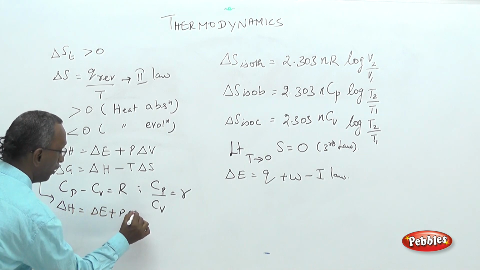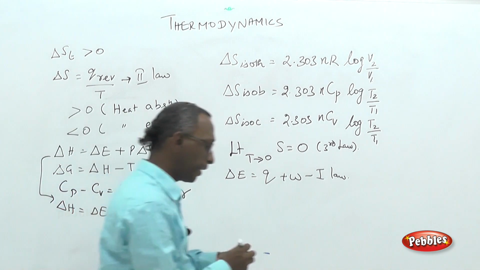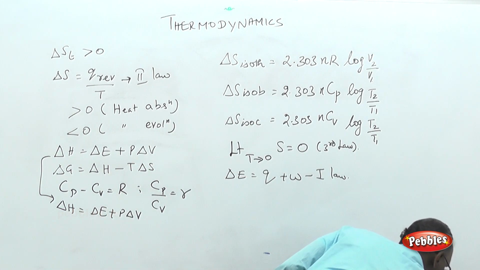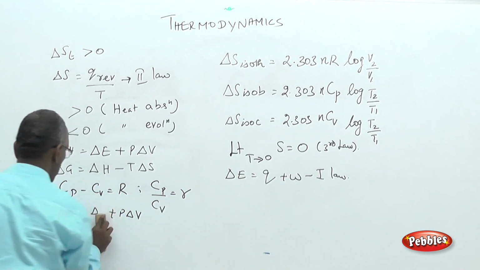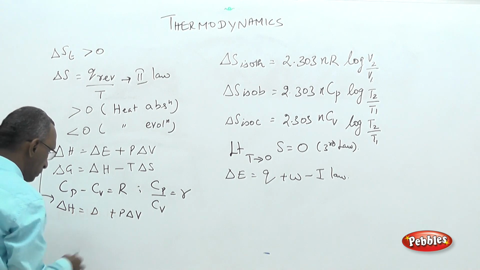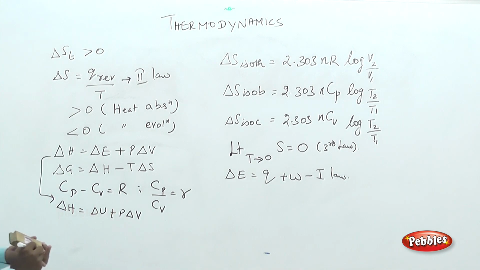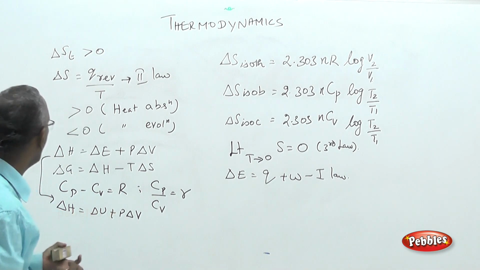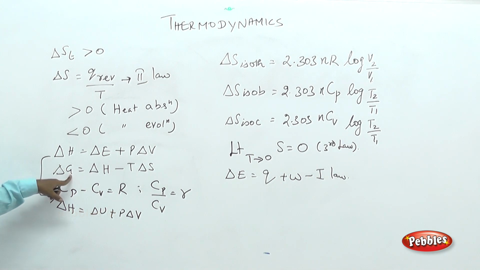Instead of delta E, we can write delta U. So, E or U both mean the same. Different books or different texts follow different notation. So, delta G, delta stands for change in Gibbs free energy.